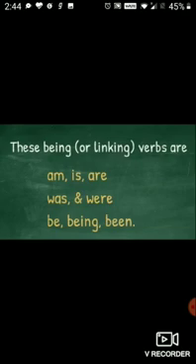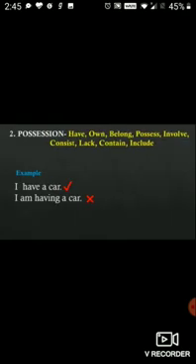Now there is another type of verb. Sometimes verbs are used in this form also to show possession. When the verb is showing possession, it takes the form of these words: have, own, belong, possess. Like, let's take the example, I have a car.